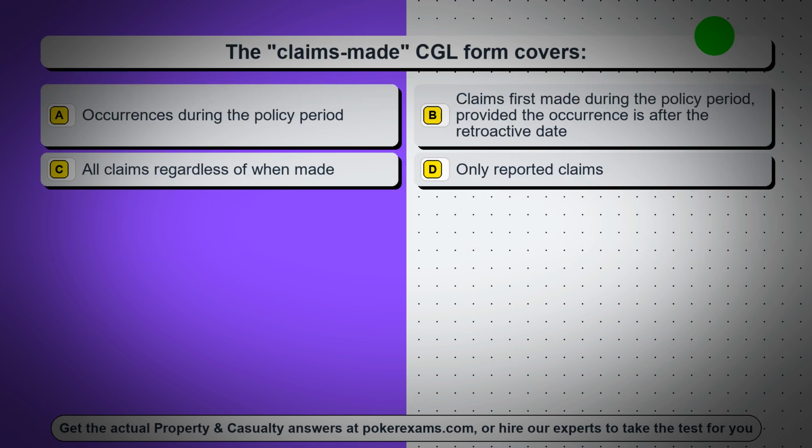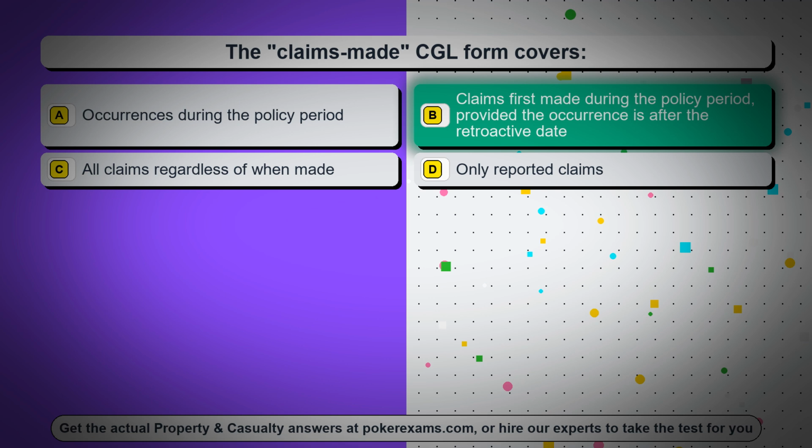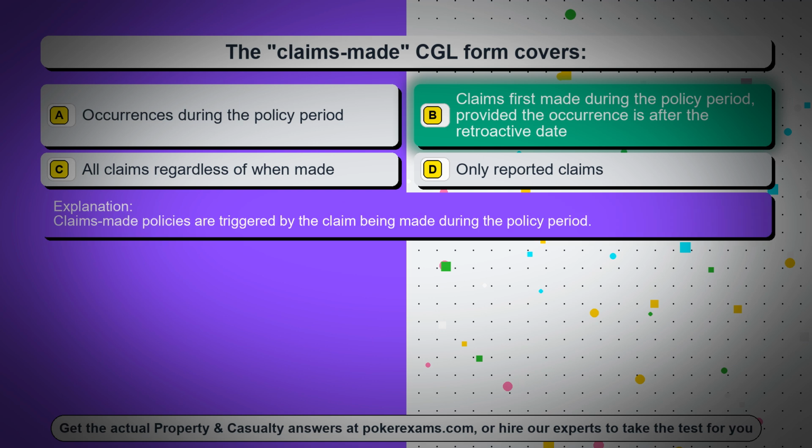Question 21. The claims made CGL form covers, option A, occurrences during the policy period, option B, claims first made during the policy period, provided the occurrence is after the retroactive date, option C, all claims regardless of when made, option D, only reported claims. The correct answer is option B, claims first made during the policy period, provided the occurrence is after the retroactive date. Claims made policies are triggered by the claim being made during the policy period.